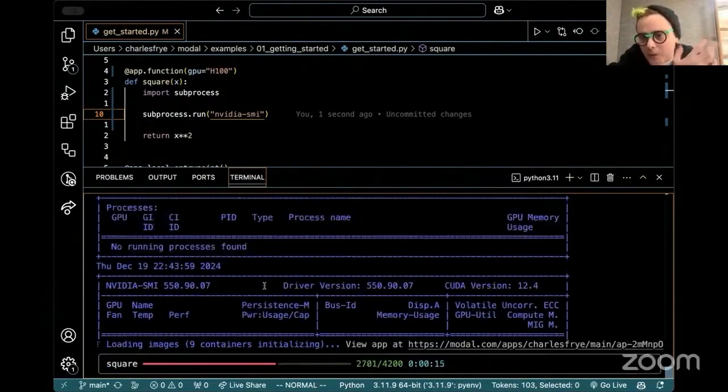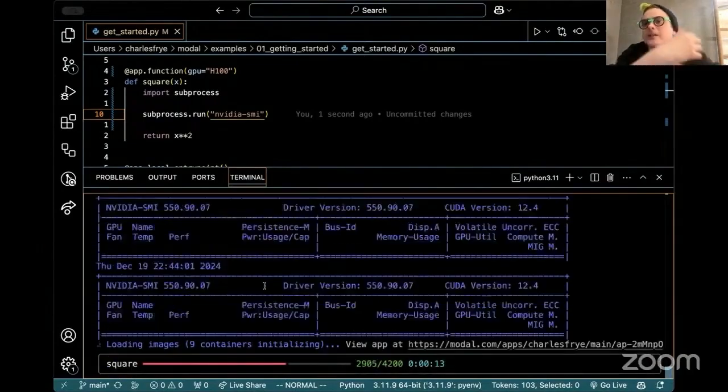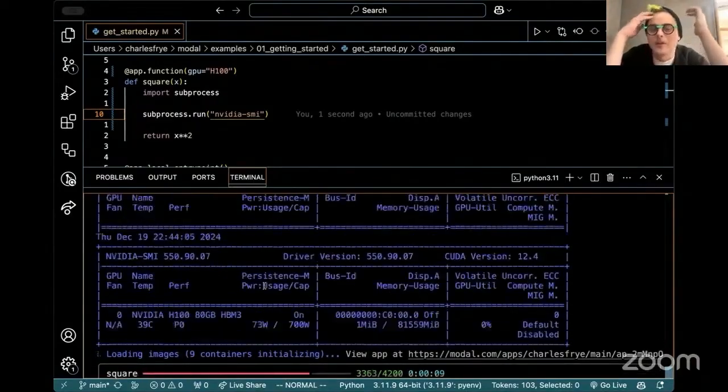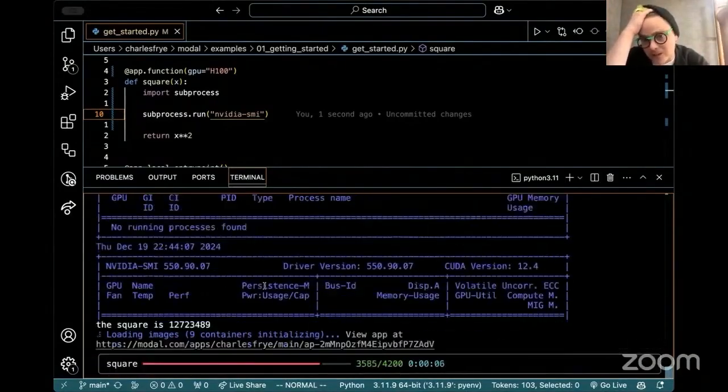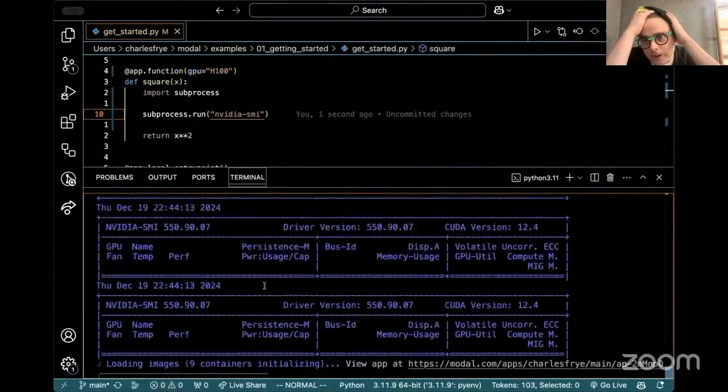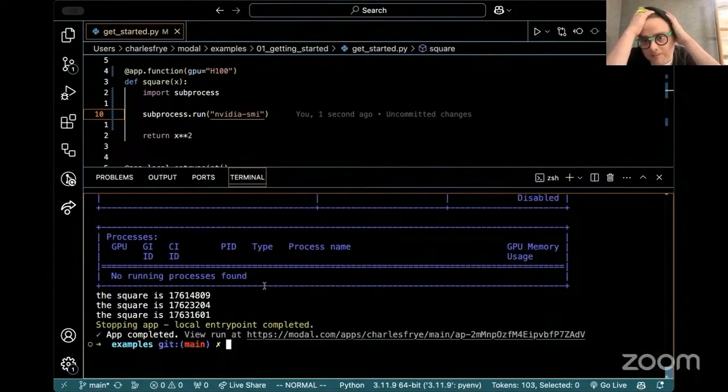It's serverless infrastructure. You tell us the code that you want to run, you describe the machine you want to run it on, but you don't have to think about administration of machines the way that you do with typical cloud infrastructure like AWS or GCP. Totally. And of course, this was a toy.